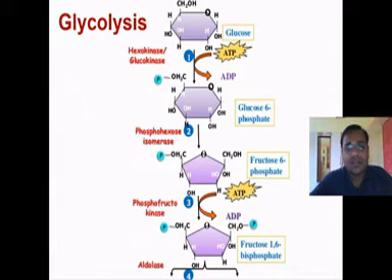In glycolysis, the preparatory stage is important. All the compounds are six carbon compounds, and a total of three enzymes are used. The first is hexokinase, the second is phosphohexose isomerase, and the third is phosphofructokinase. Phosphofructokinase is the important enzyme, also known as an allosteric enzyme, and it is responsible for regulating glycolysis, the metabolic action in the cell.